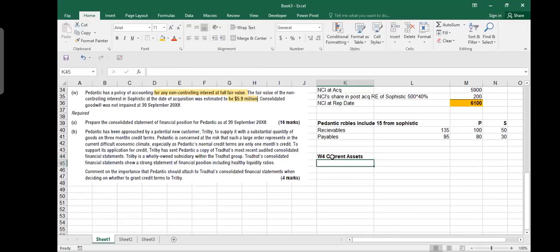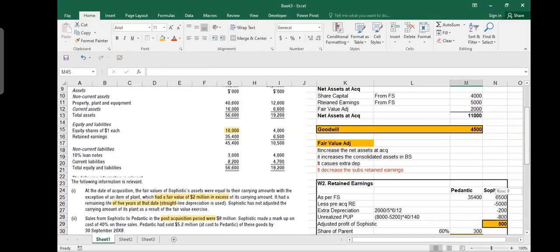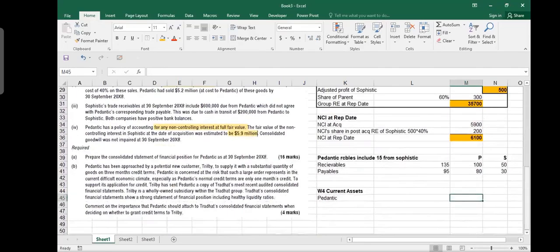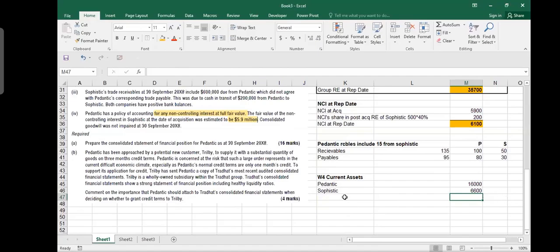So how does it work? You've got here current assets of Pedantic, which is, let me see, 16,000, and the other one is 16.66, so I'll make it 16,000. And for Sophistic, it is 6,600. But these two numbers are not the final numbers. We have to match or subtract something.